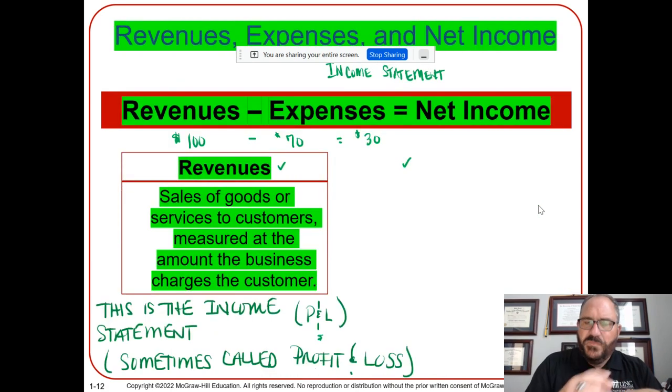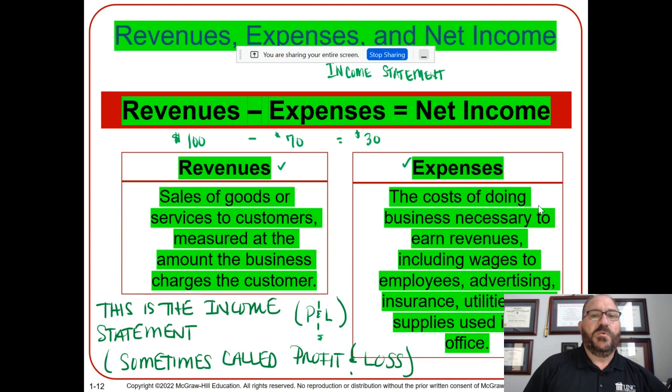All right, some more terms here that you absolutely positively have to know: revenues, expenses, and net income. On the income statement, revenues minus expenses equal net income. For example, let's say you made $100. That's the money you took in, your sales, your revenues. Sometimes they call it different things, but it's sales.